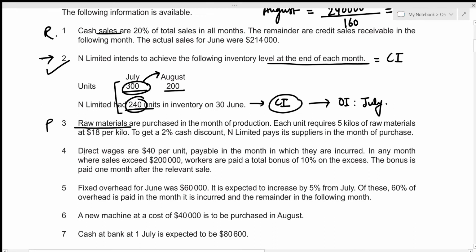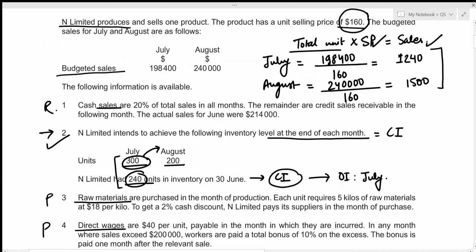Then for the fourth information, we are given direct wages. Again, that's an expense, which means that this will be recorded in the payment section. For the fifth part, we are given information regarding fixed overhead, which is again an expense, meaning that this will result in a payment. And in the sixth information, we are given that a new machine at a cost of 40,000 is to be purchased. So while purchasing a new machinery, we definitely have to pay out cash, meaning that this should be recorded in our payment section.